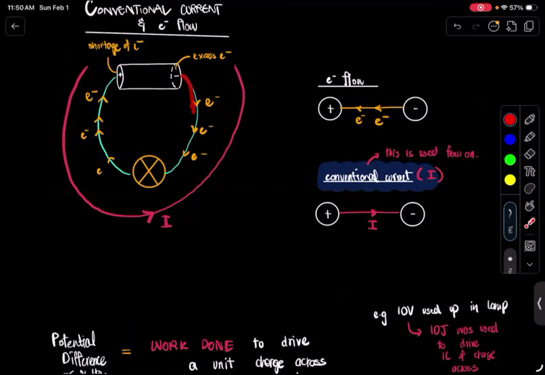What was the difference between conventional current and electron flow? Electrons actually flow from the negative plate to the positive plate, but conventionally we think of current as flowing from positive to negative, because all of the textbooks and diagrams assume positive to negative. We're going to assume that current is from positive to negative, but it's actually the electrons which flow from negative to positive. From now on we're going to use conventional current.